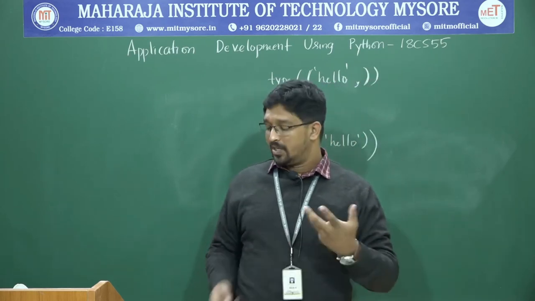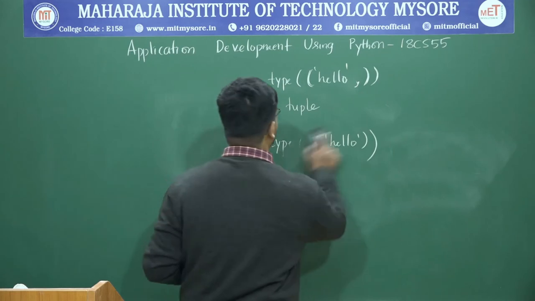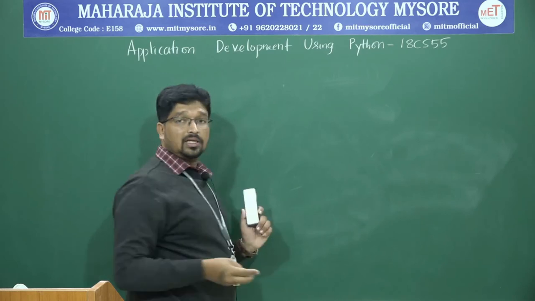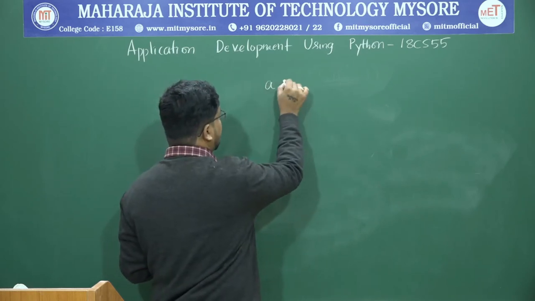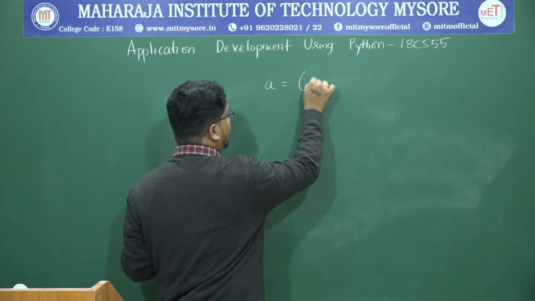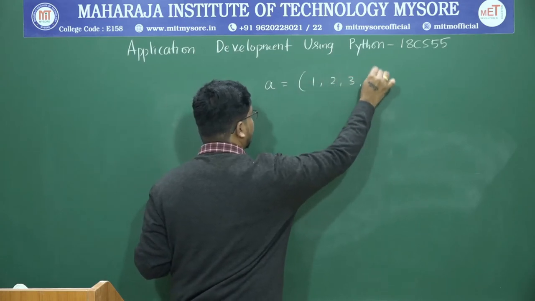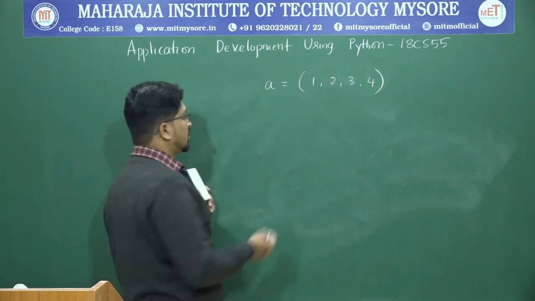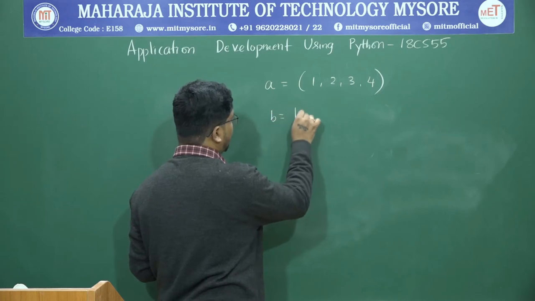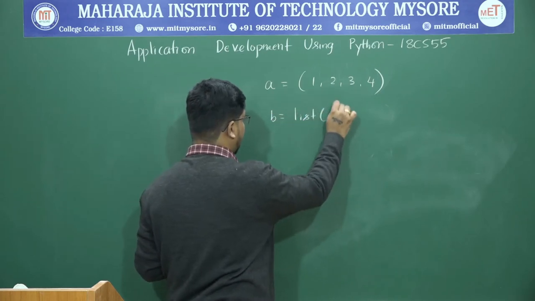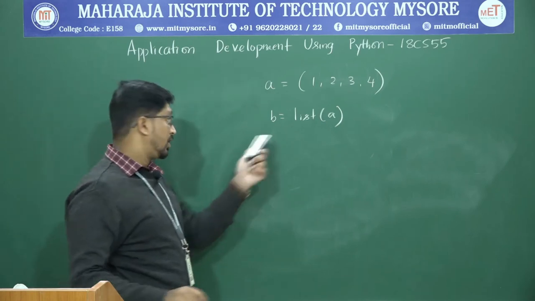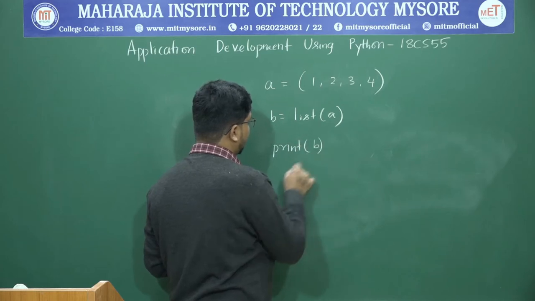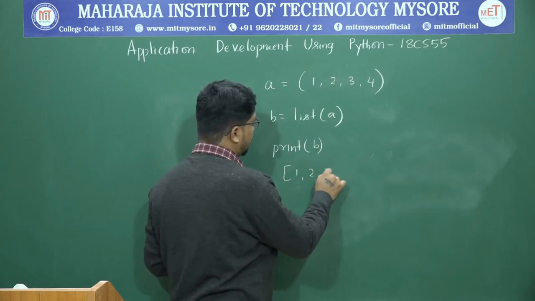Okay, this is very simple. Let us consider a tuple. Let us say A equals 1, 2, 3, 4. This is a tuple, right? If you want to convert this into a list, you can say B is equal to list of A. Now when you print of B, you will get the result as 1, 2, 3, 4.